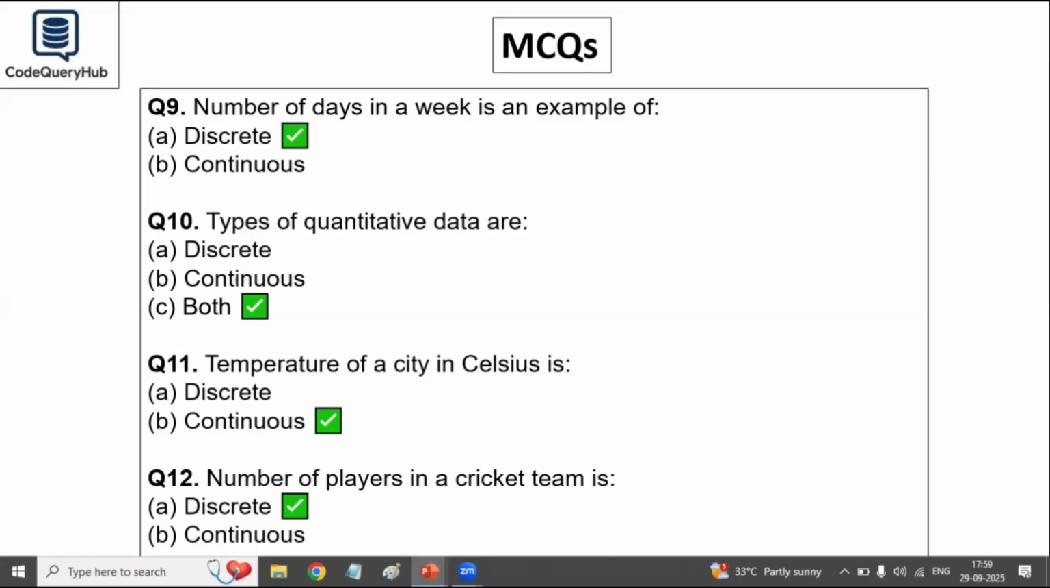Next, the number of players in a cricket team is discrete or continuous? I already told you in discrete data we have fixed values. So number of players is also fixed. So the answer for this is discrete.